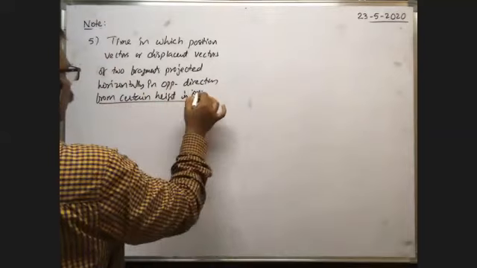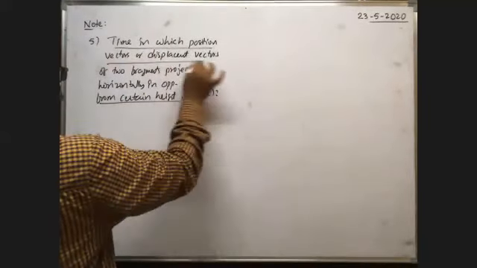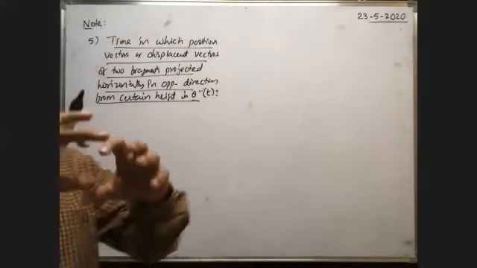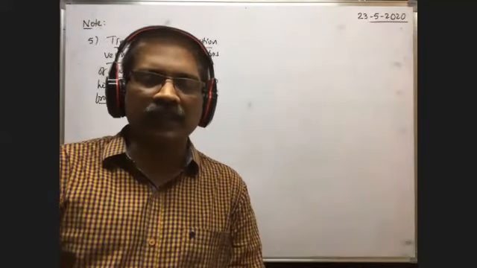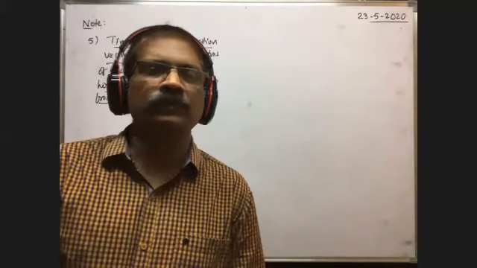For this, we have to derive the formula. That time is t. We have to derive the formula for this. That means, after what time, when the two bodies are projected horizontally, the angle between their displacement vectors or position vectors is theta. That we have to derive.